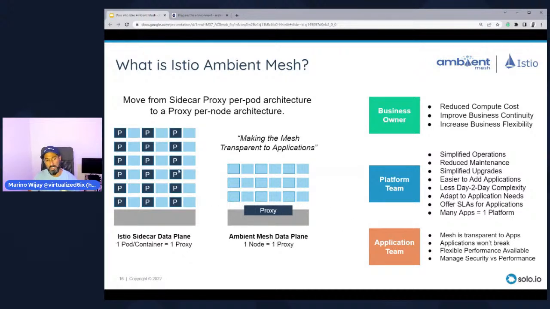Now, what's interesting is Ambient Mesh actually moves the sidecar functionality to a daemon set level proxy. So every node that you have in your cluster will have its own proxy. This is known as ztunnel, as well as something called the CNI node. We'll talk about that once we actually dig into the environment. But these two components here enable the mesh functionality.